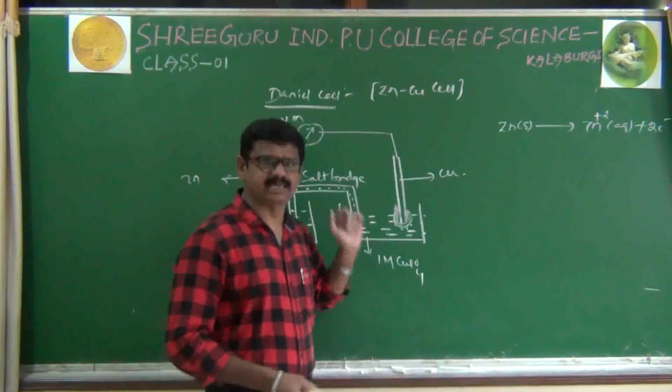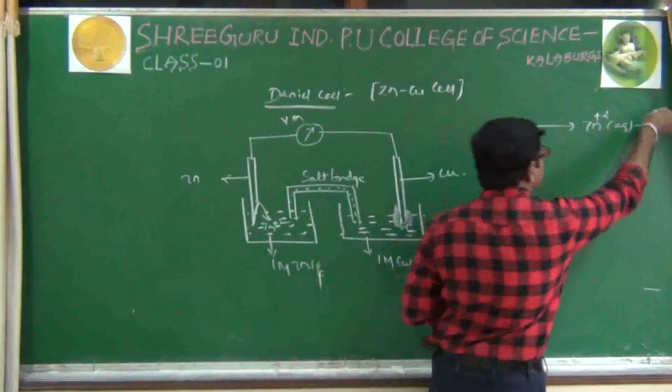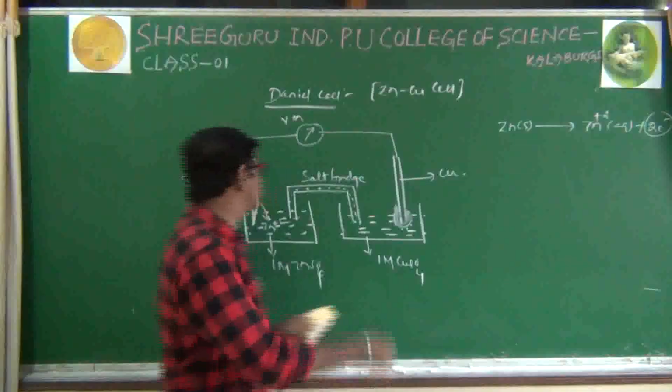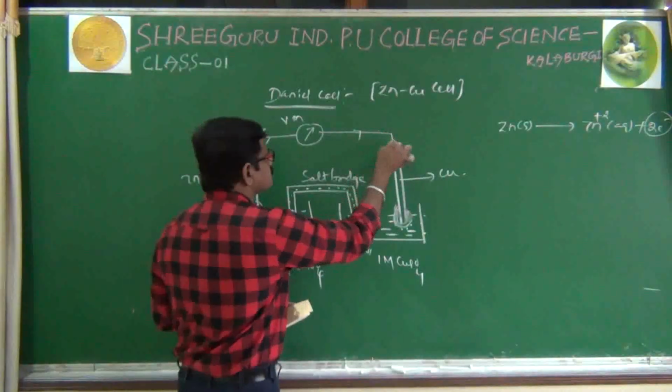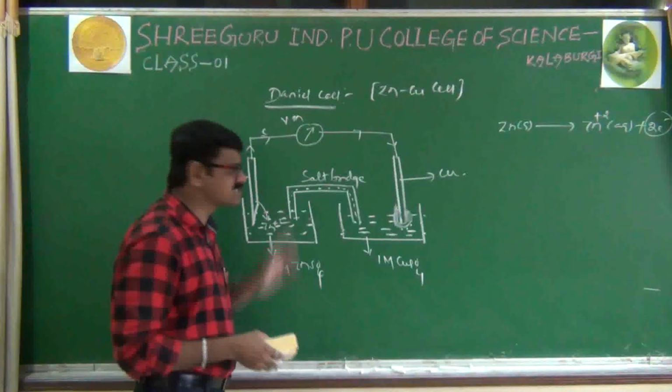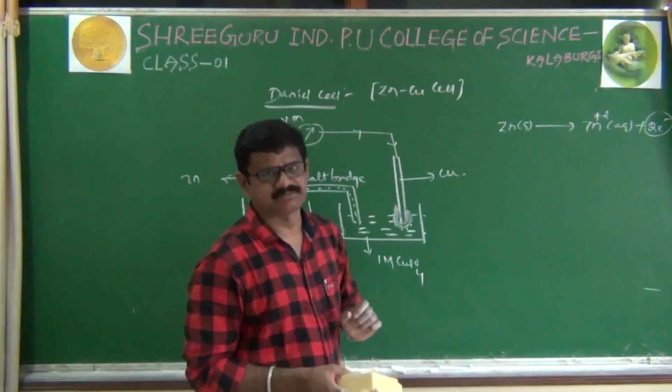Come here. In the second half cell, what happens? After oxidation, the zinc rod is losing electrons. Those electrons will travel through the external wire, and those electrons will reach the second half cell.